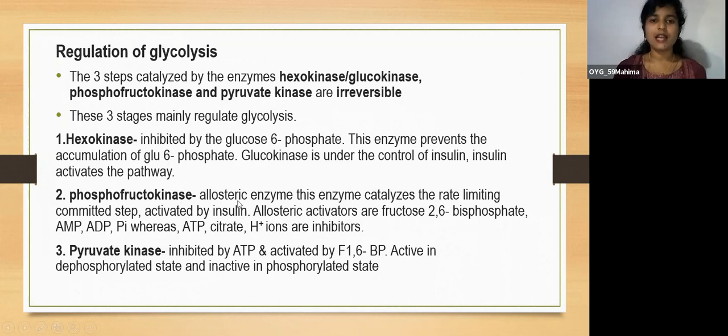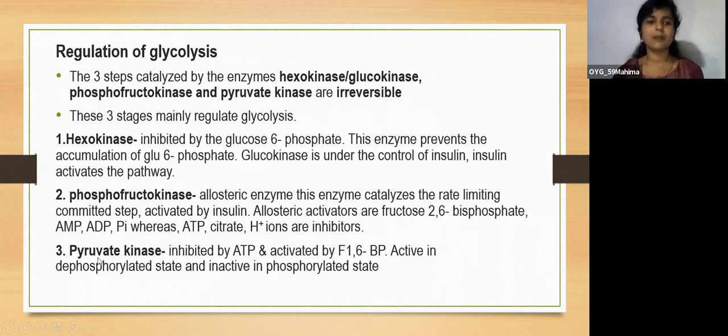Phosphofructokinase. This is an allosteric enzyme. This enzyme catalyzes the rate limiting committed step, which will be activated again by insulin. Allosteric activators of this phosphofructokinase are fructose 2,6 bisphosphate, AMP, ADP, Pi. Whereas ATP, citrate and hydrogen ions are inhibitors of this phosphofructokinase. So if phosphofructokinase is inhibited, this pathway will be inhibited.